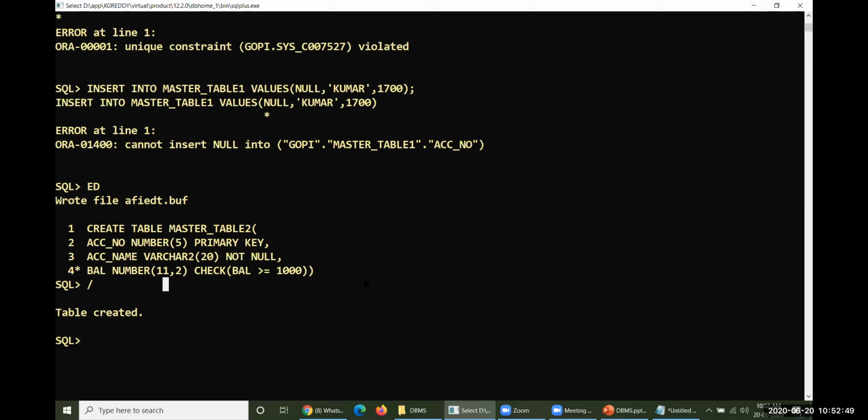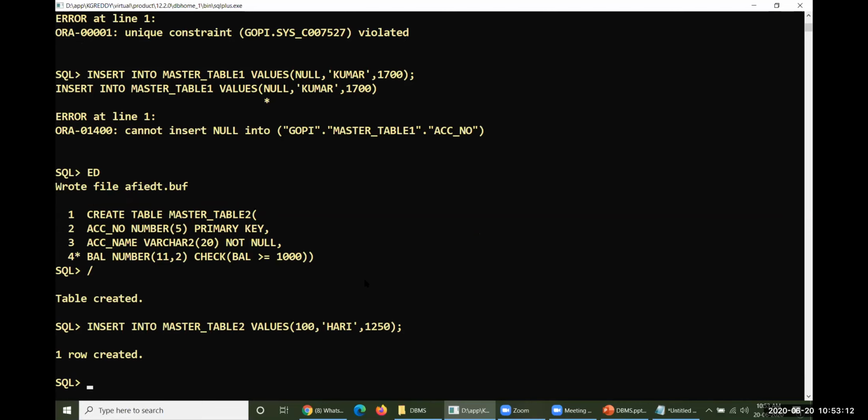Let me introduce some data here. Insert into master_table 2 values. The values I have inserted here: number 100, Hari, and the balance will be 1250. Yes, there is no problem. It is not null and it is also unique, so only one value could be there. It is unique and not null, so there is no problem. And check constraints are also checked here. Now let me try to introduce the same for one more, Kumar.